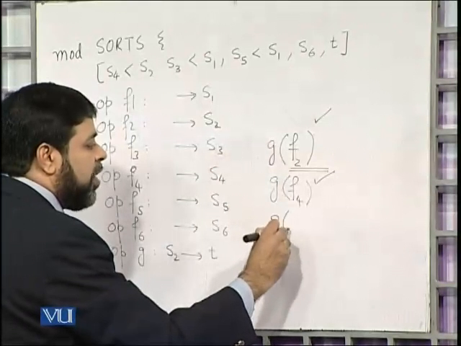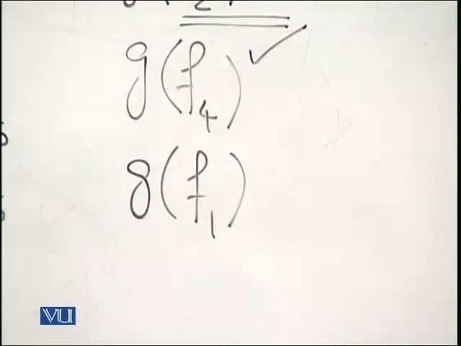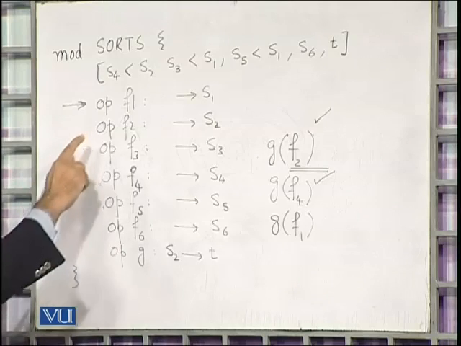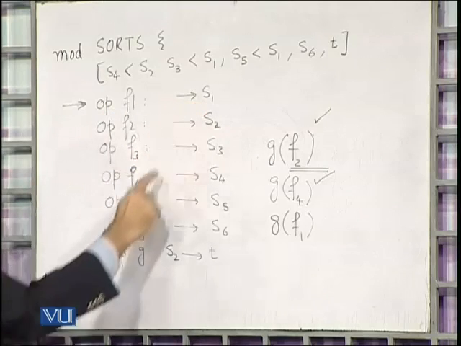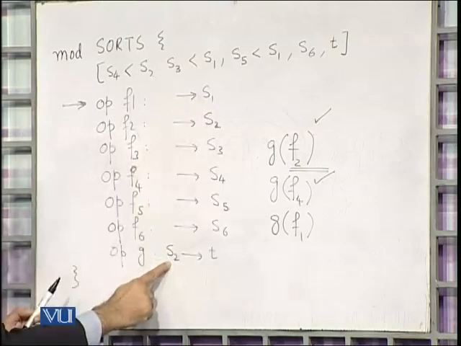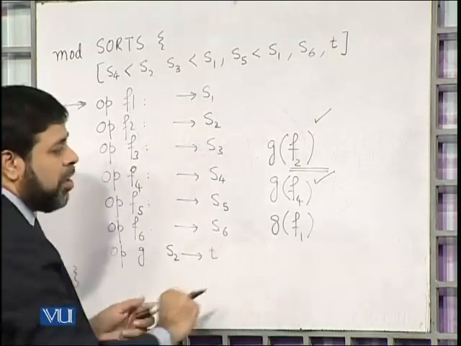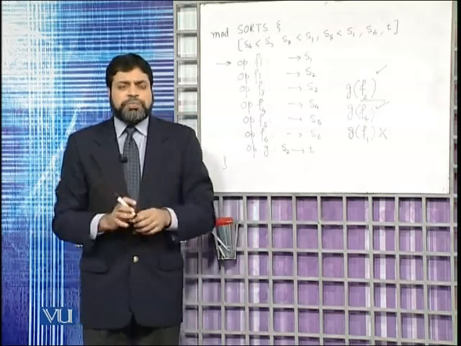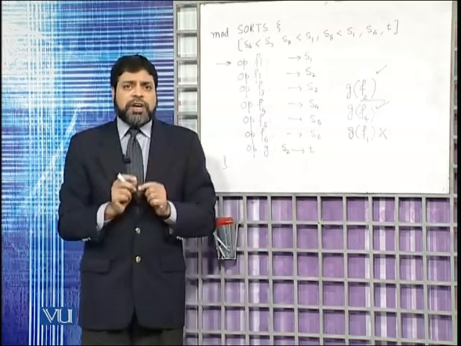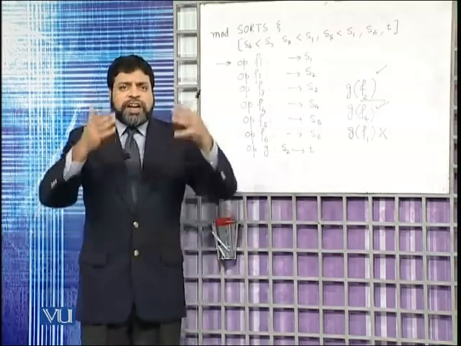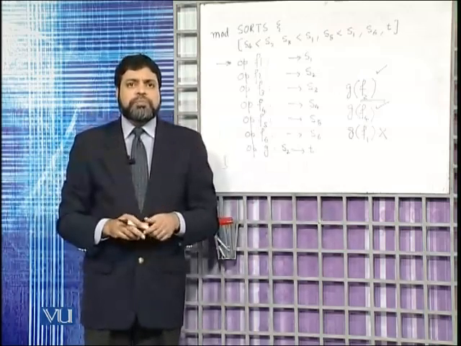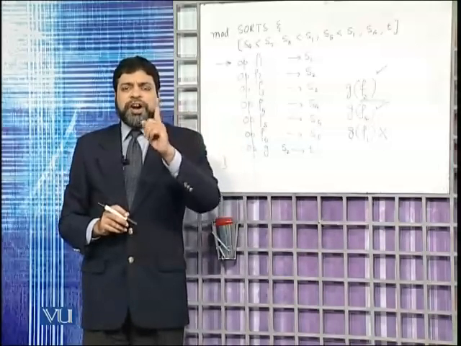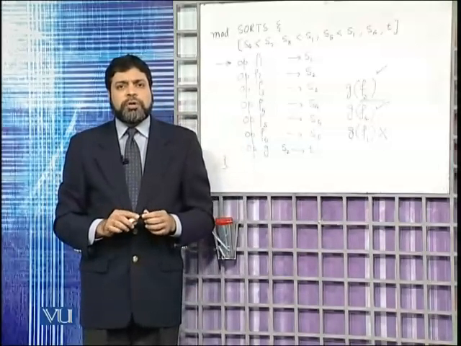If I say G of F1, that gives S1, and since S1 is a superset of S2, this is not defined, and I have an error condition here. Similarly, I would have an error condition for the rest of the cases. Now you see, we have a partial function here. In the case of that lattice, we saw the hierarchy there. This G is not defined for all types.